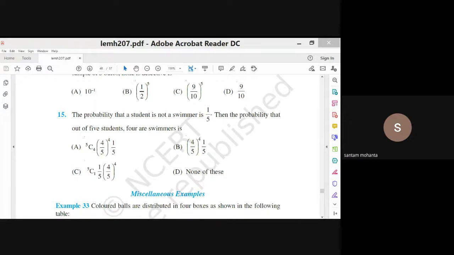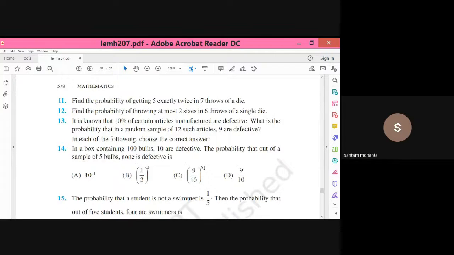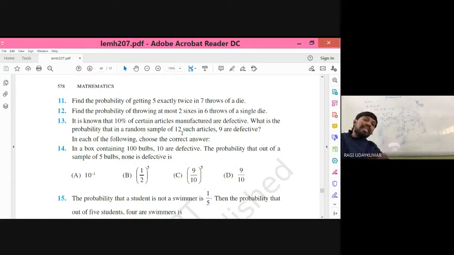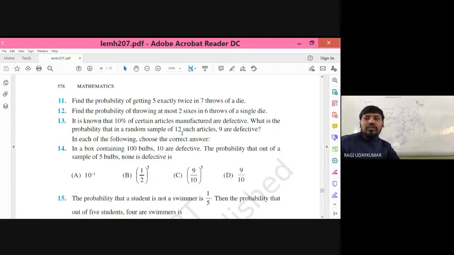Sir, in question number 13. Yes, tell me. It says 10% of certain articles manufactured are defective. Certain articles means how many articles are made, and 10% of those are defective? I understood your question.